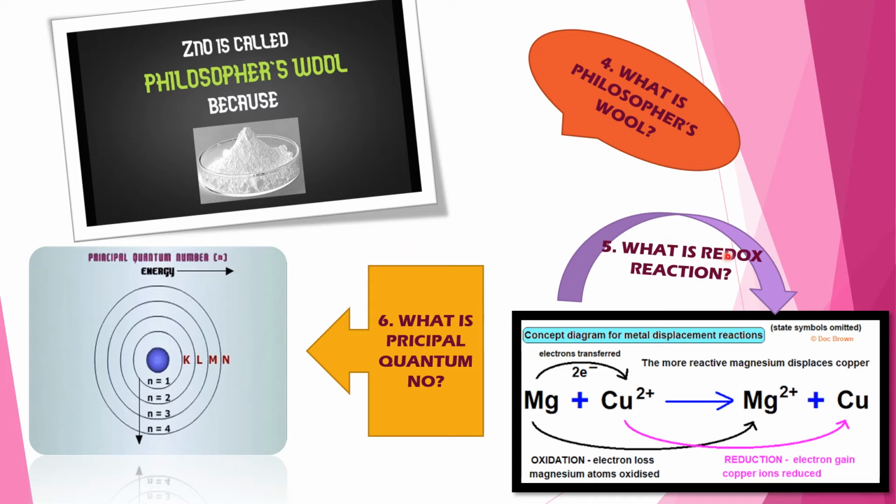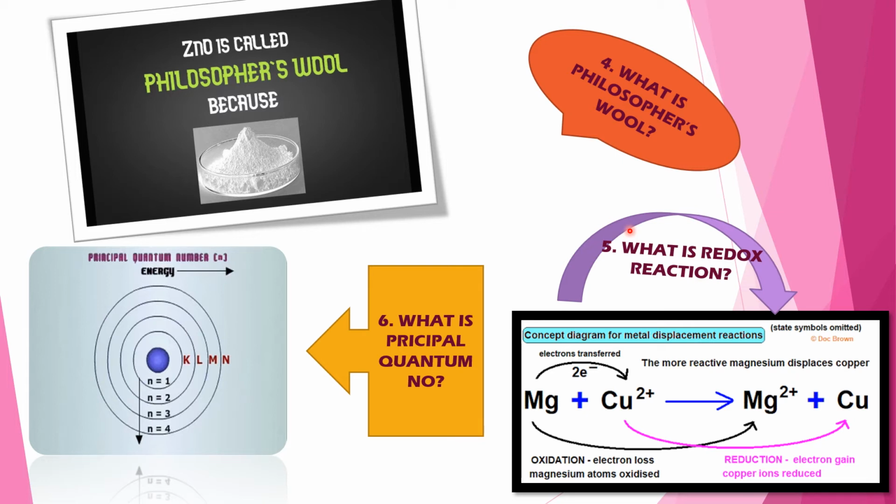Question number 5. What is redox reaction? Oxidation and reduction is a simultaneous process. If one of the reactants oxidizes the other, the second in turn reduces the first. So one of the two reactants undergoes oxidation while the other undergoes reduction.